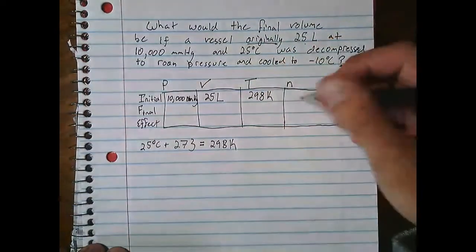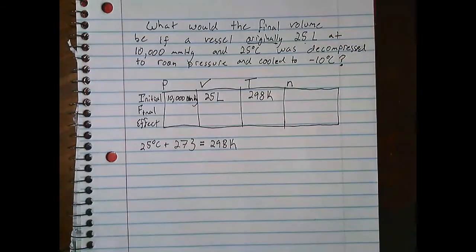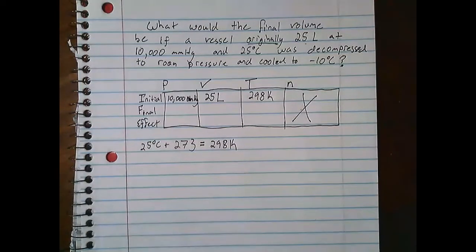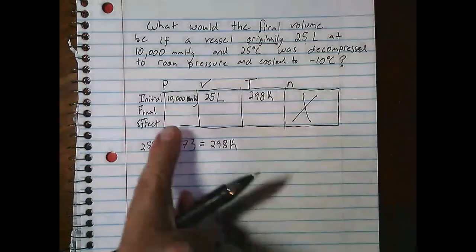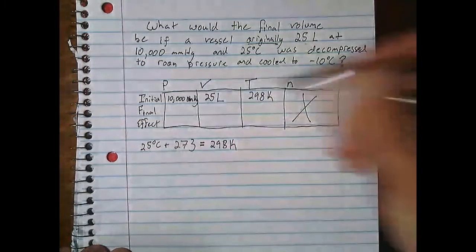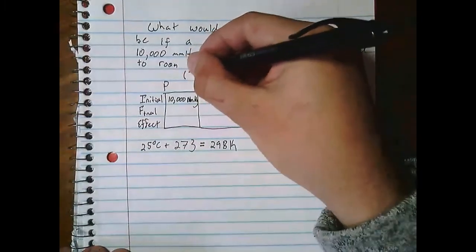It doesn't mention number of particles ever in this problem. That means the number of particles never changed, and if the number of particles never changed, we don't care about them because they're not going to affect our final volume. All right, the next thing we need to fill out is the final category. So again, I know you probably filled this out when we just changed one variable, but let's fill in what we know. It was decompressed to room temperature, room pressure.